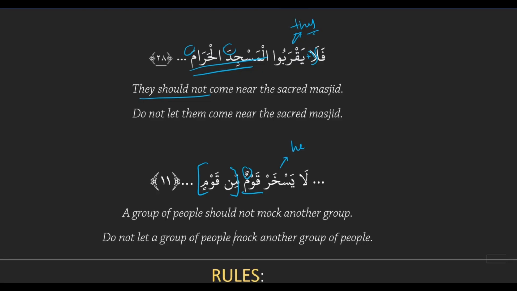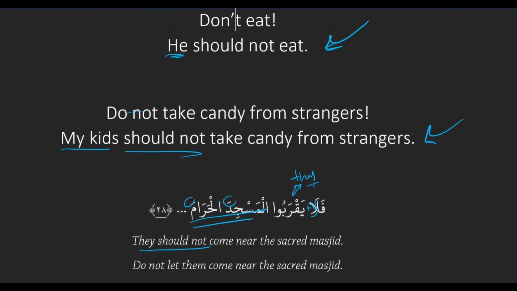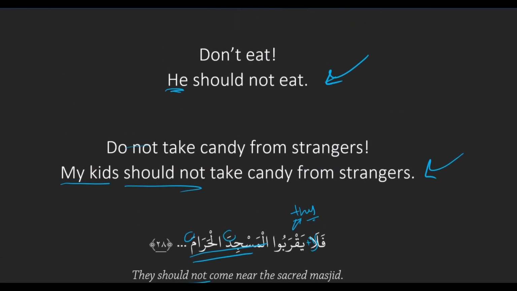take candy from strangers. My kids would be technically an outside doer in Arabic. Because they're not a pronoun, right? So if we see something like he shouldn't, they shouldn't, we shouldn't, right? That'll be conjugated. Yeah, that'll be an embedded pronoun. If you see something like my kids shouldn't, or a nation shouldn't, then you'll end up with an outside doer.